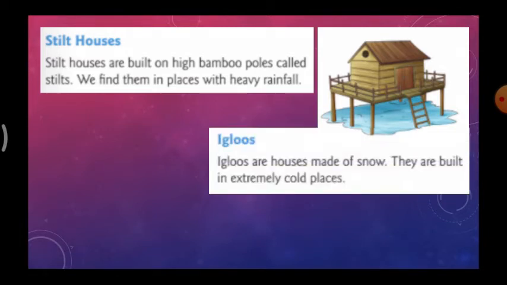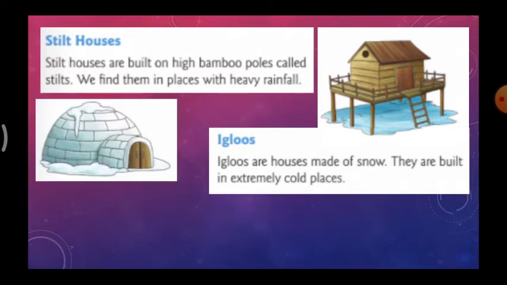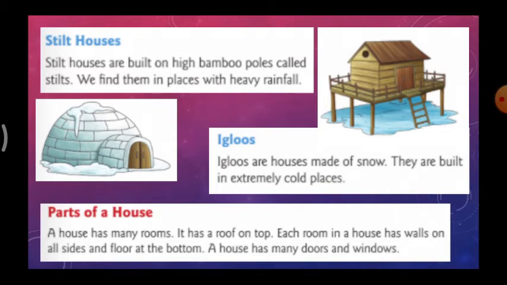Next one is igloos. Igloos are houses made of snow. They are built in extremely cold places. So in cold places, they will build igloos with the help of ice. See the picture, which was made of ice and snow. In extremely cold places, they will build these igloos.